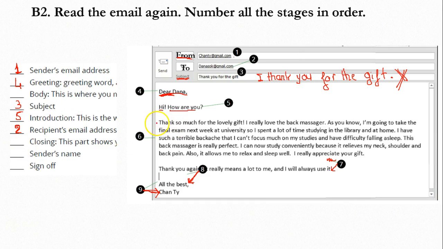Go to 6. Here is a bunch of many sentences. So number 6, in here we call it the body. In the body part, when you write a thank you email, this is where you mention the gift that you received and what you will do with the gift.